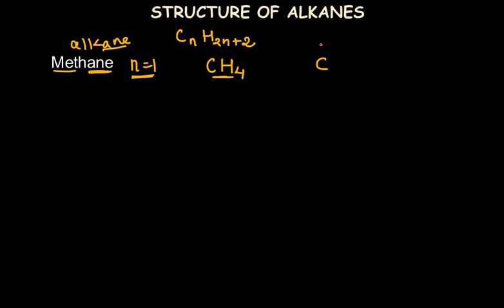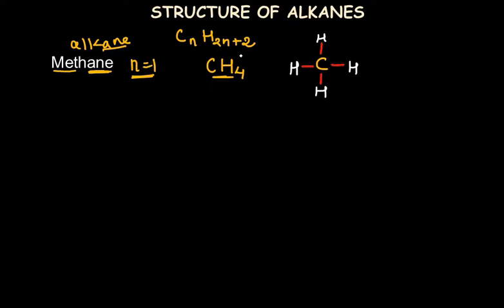As each carbon atom has 4 covalent bonds, and other than carbon only hydrogen is present in alkanes, these 4 bonds should be with hydrogen only. Since only one carbon is present, this carbon should have 4 covalent bonds with 4 hydrogen atoms.